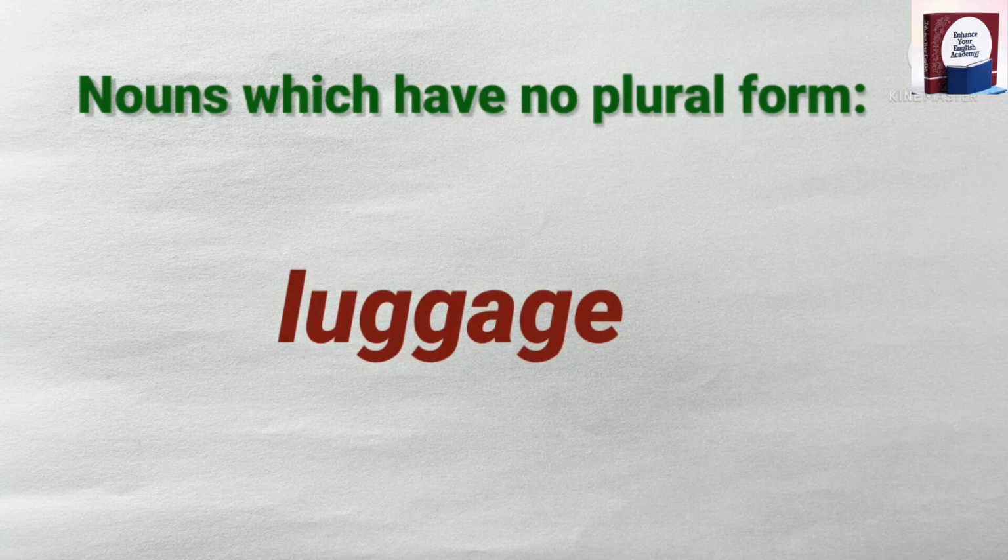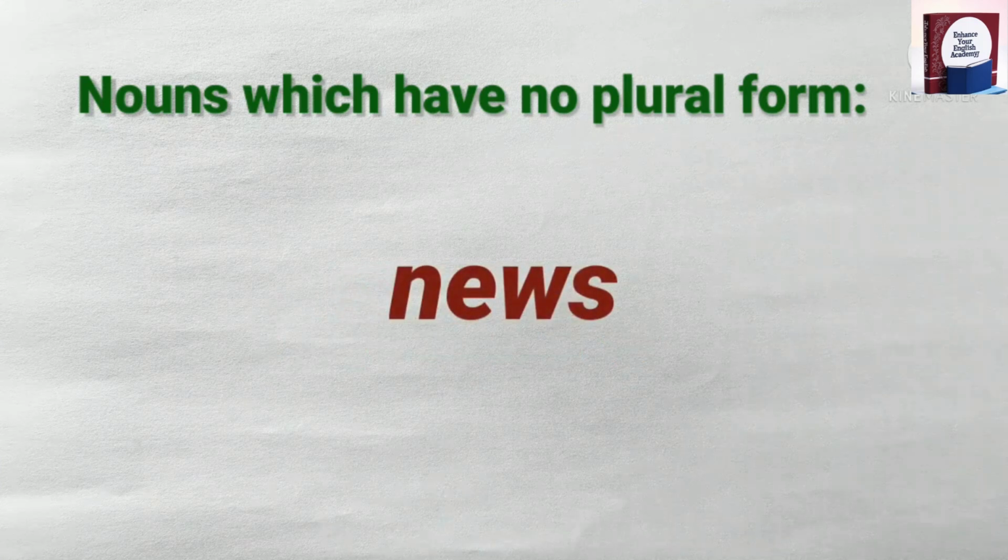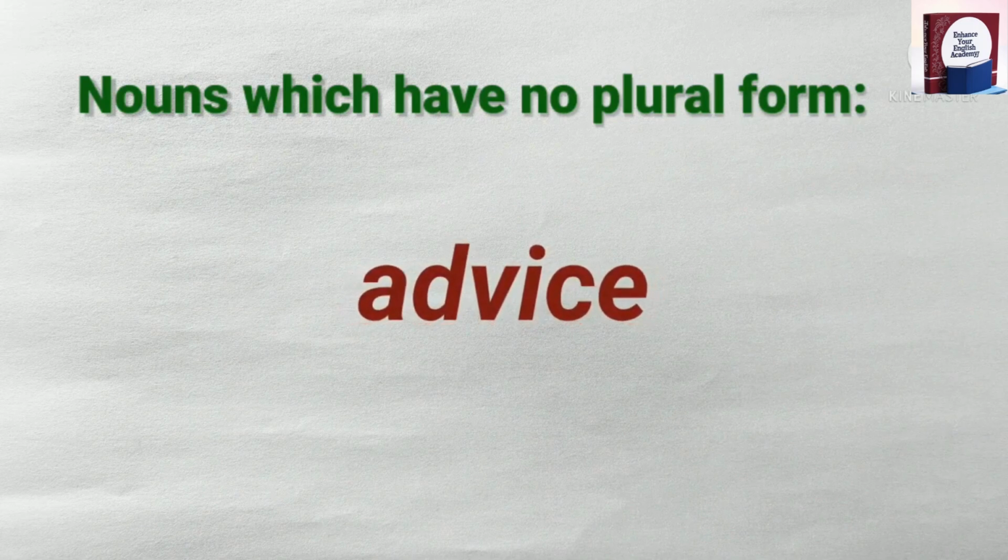Luggage. I brought all your luggage, not luggages. Furniture. Furniture means all the chairs, tables, everything comes under this. We should say furniture, not furnitures. The news is interesting, not are. He gave me some advice, not advices.